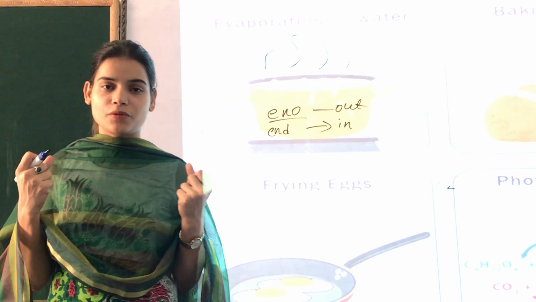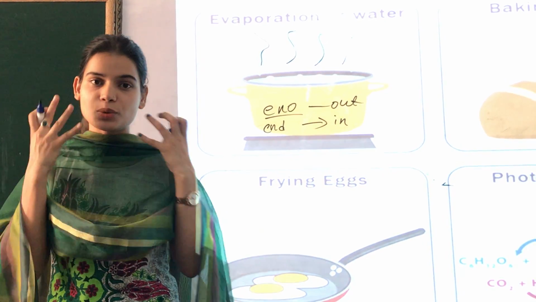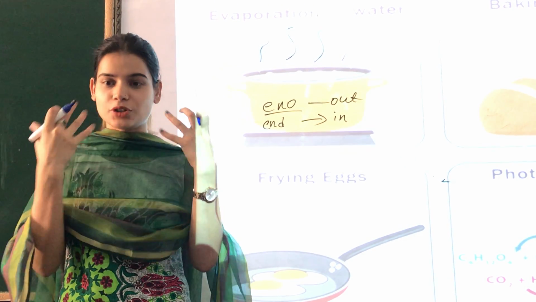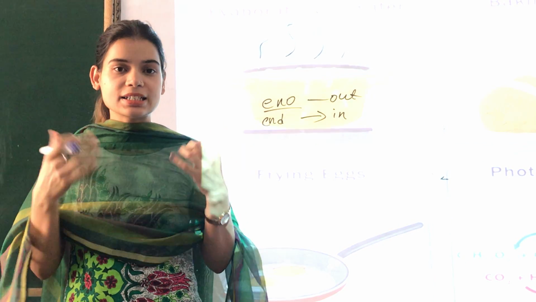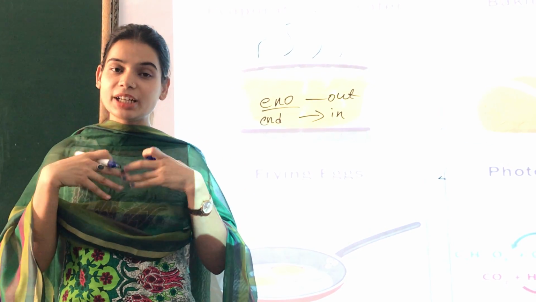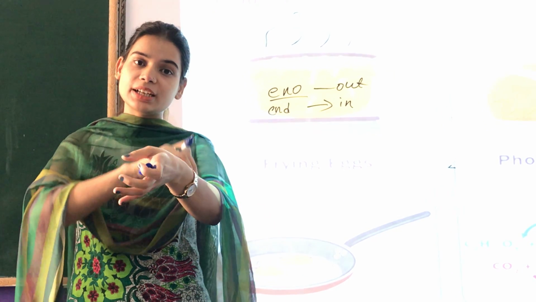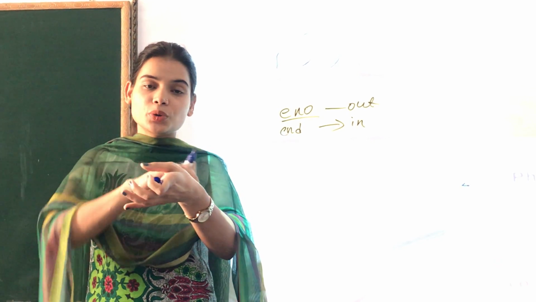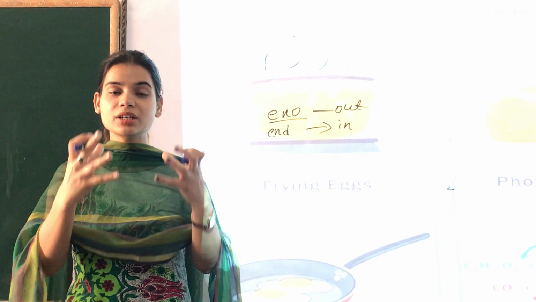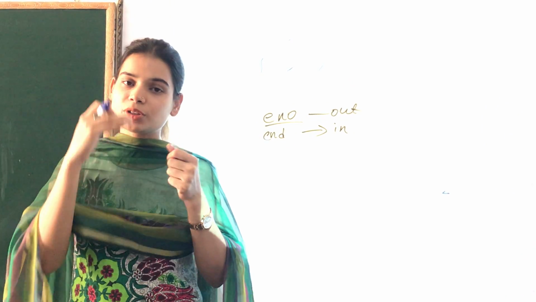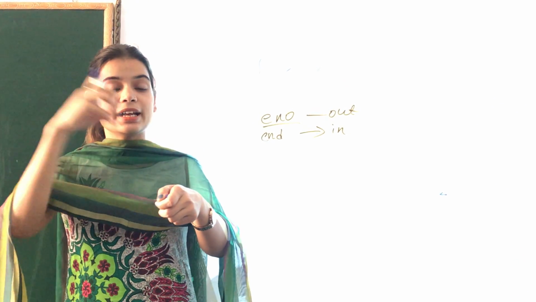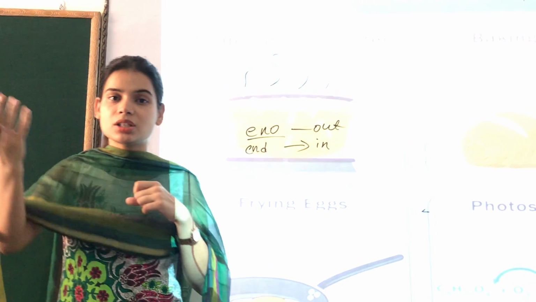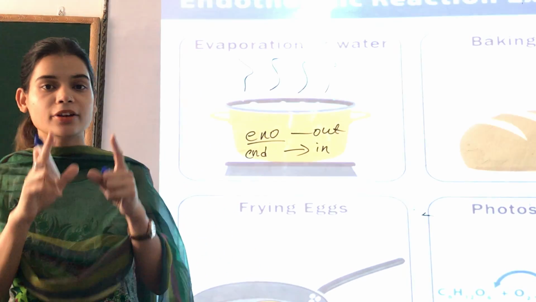For example, if you are sweating badly, or if you apply a little water on your hand or face, after some time it starts getting cooler. Why? Because the water evaporates from your body, and while evaporating it takes the heat from your body, because to change form it needs some energy. Once the heat is taken from your body you feel cold. So the evaporation that you covered in 9th class is also an endothermic reaction.